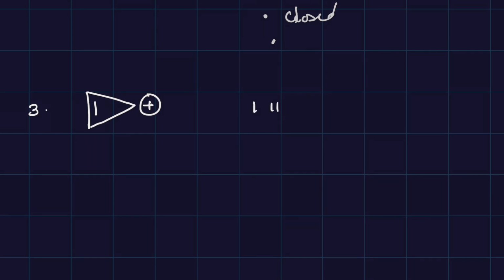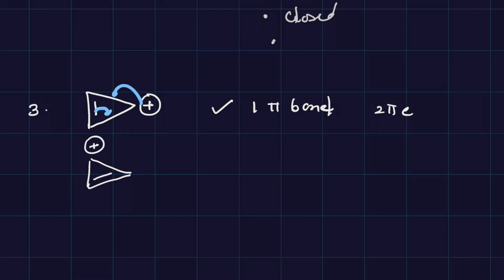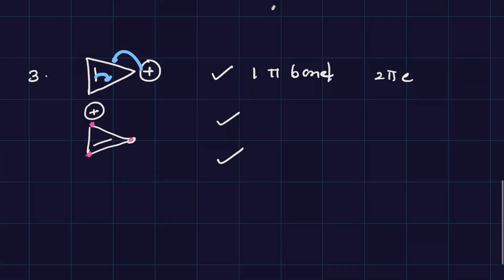1 pi bond. So 2 pi electrons. First condition met, Huckel's rule. Second condition, delocalization, देखते हैं. Blue color को follow करो. This comes here, charge comes here. So second diagram, if you want to draw, क्या हो जाएगा? If you really want to show it, यहाँ पे ये ऐसा आ जाएगा, ये चार्ज यहाँ आ जाएगा. Delocalization हो सकता है. Second condition met. Cyclic आपको दिखाई दे रहा है. And this is sp2, sp2, sp2, sp2. So this is planar, right?